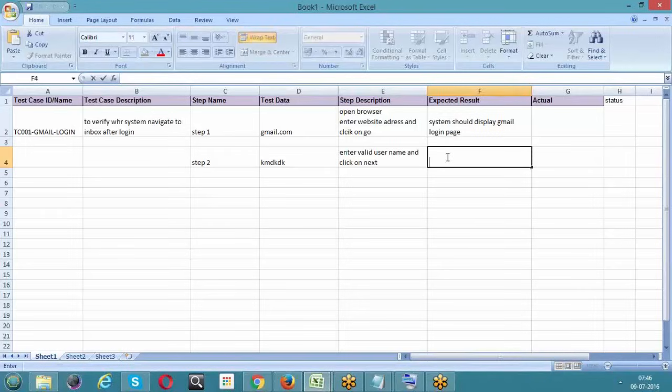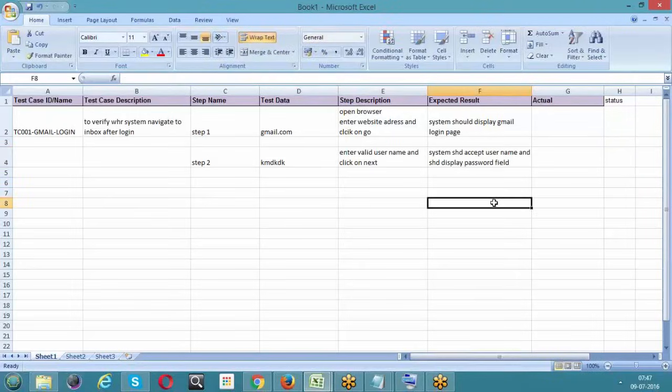If the username is really valid, the system accepts the username and should display a password box, or password enter option, or password field, anything.